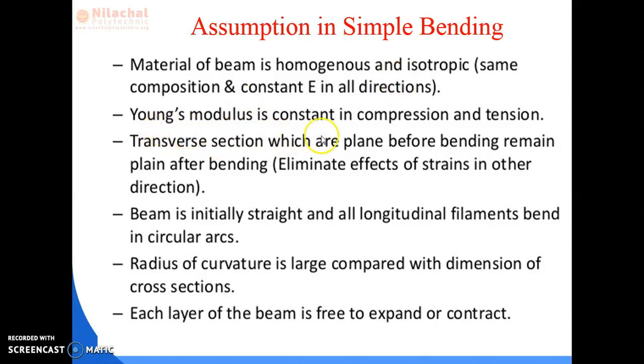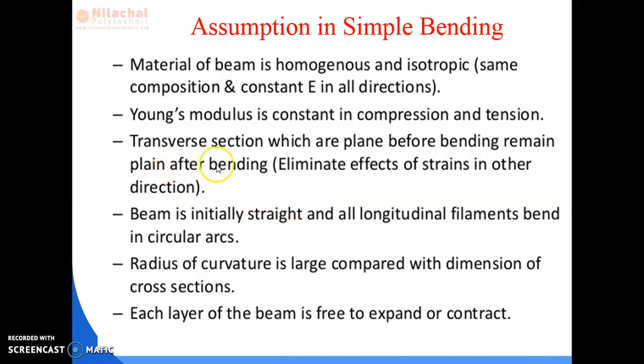Second point: Young's modulus is constant in compression and tension. We have already studied that when there is bending of the beam, either sagging or hogging bending moment, there is a compression zone and there is a tensile zone. During that time, there is no change of elastic modulus. As the elastic nature is constant, the elastic modulus remains constant.